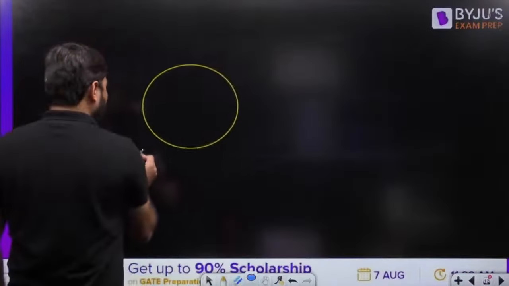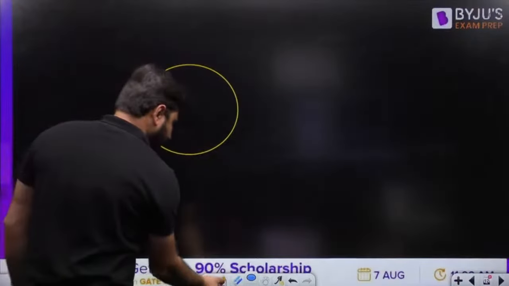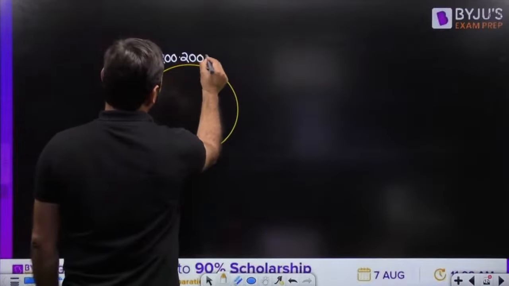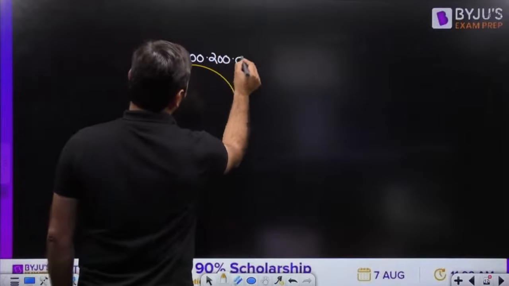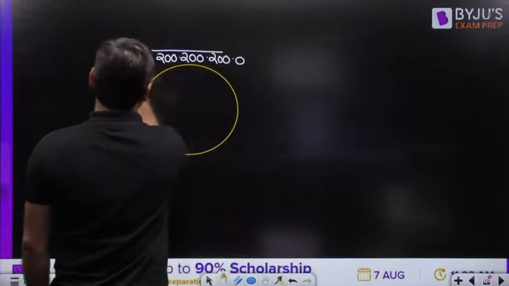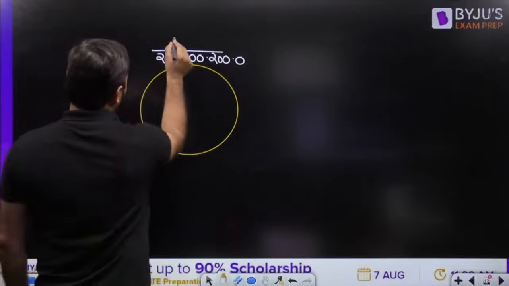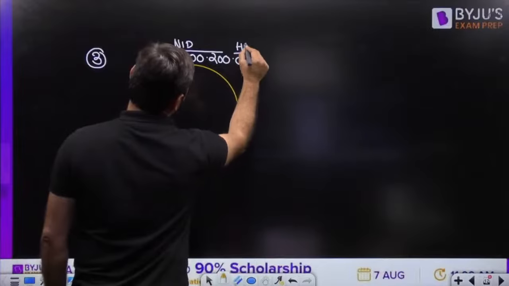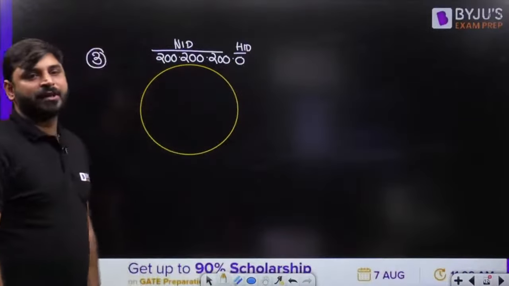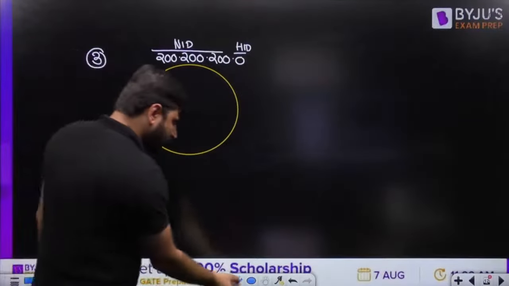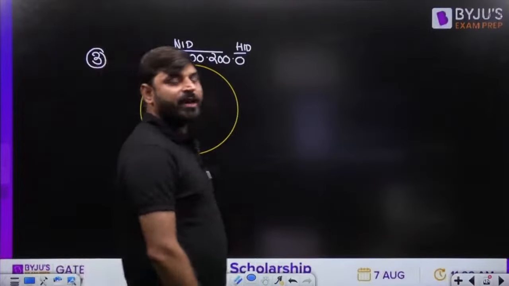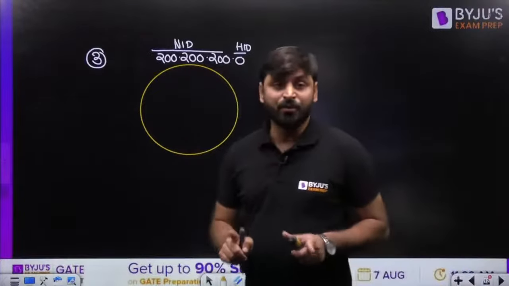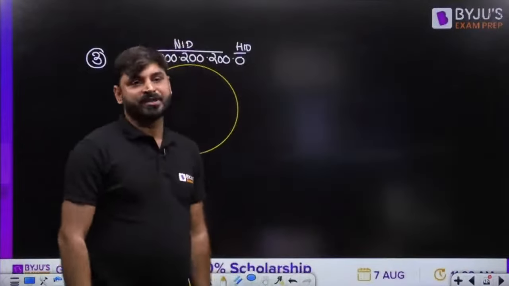Now, suppose my dear friend, this is one network here, and I have written this network ID, suppose 200.200.200.0. It is a class C network ID. This is the third example I am taking here. Network ID is 24-bit, host ID, my dear friends, is 8-bit. We have all zeros in the host ID part. This IP address represents the network ID of the entire network. Now in this class C, my dear friends, how many hosts are present? In class C, 2 power 8 minus 2 computers are present in this network. It means 254 computers are present.